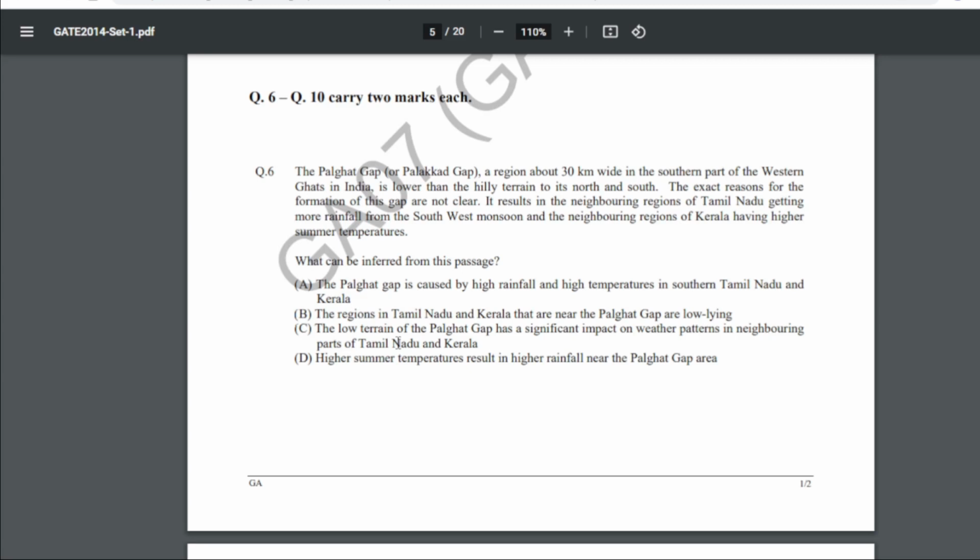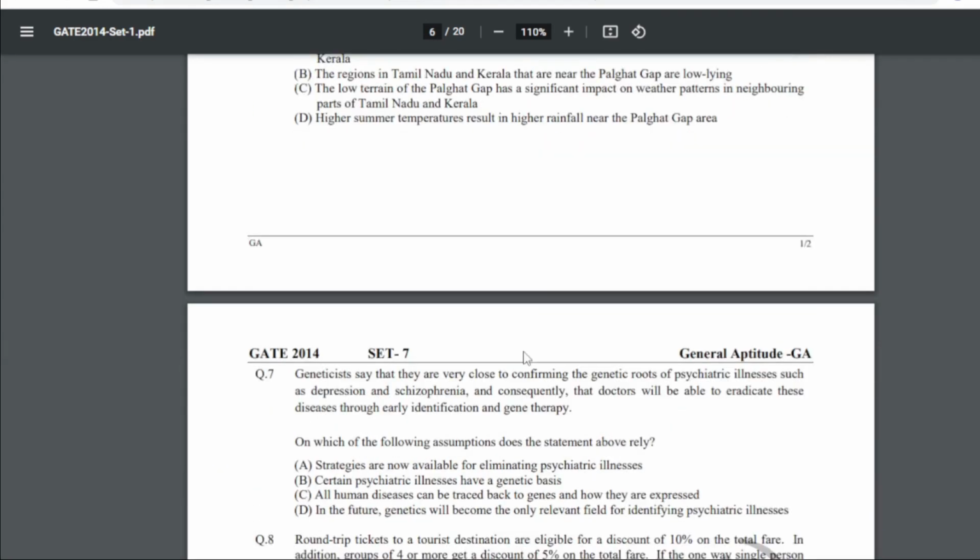Now for question 6, our answer will be C, that is the low terrain of the Palghat Gap has a significant impact on weather patterns in neighboring parts of Tamil Nadu and Kerala.